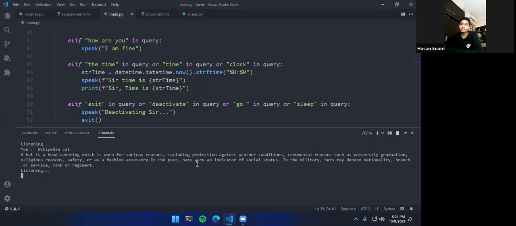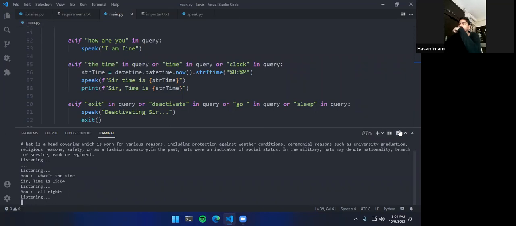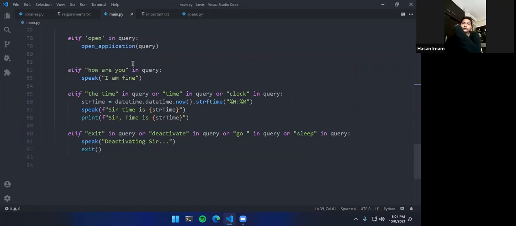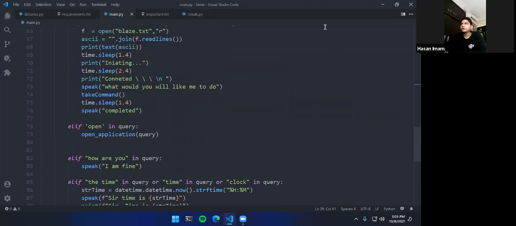What's the time? Sir, time is 15:04. All right, so you can see how it does. Wait a second, let me just fill it. Yeah, so you can see how it replies to me whenever I say something. Is my audio on? And there were some sort of mic problems that I am facing. If you have a better mic, you can do that. And let me just hide that again.